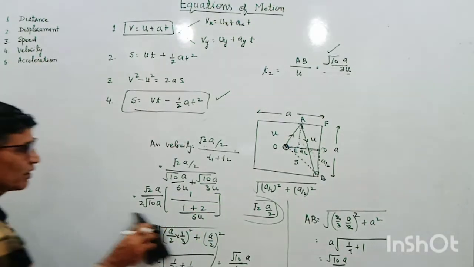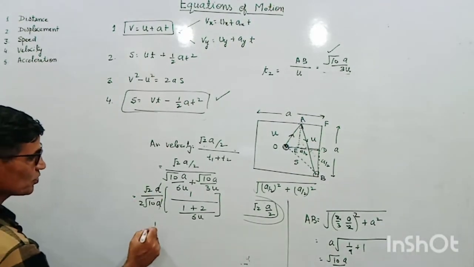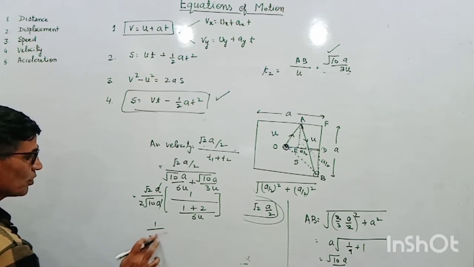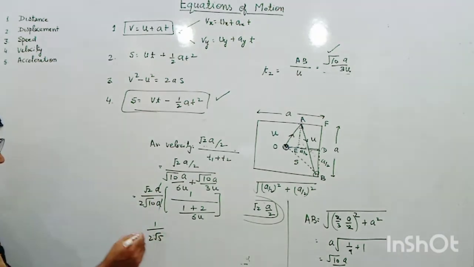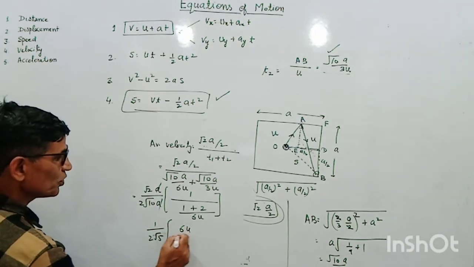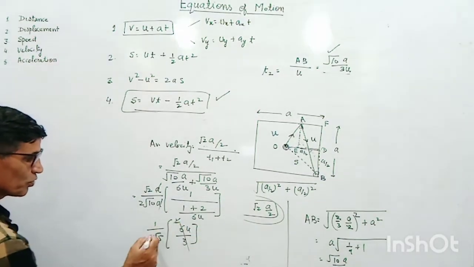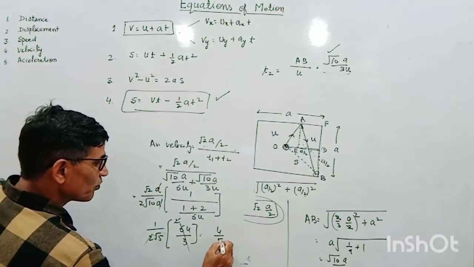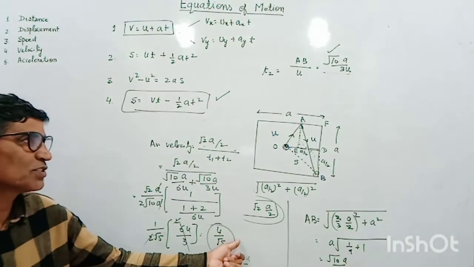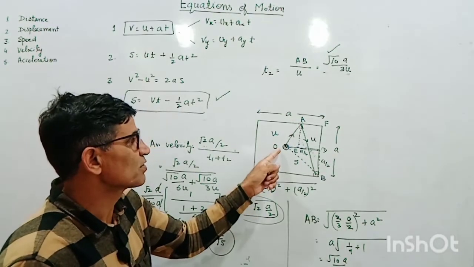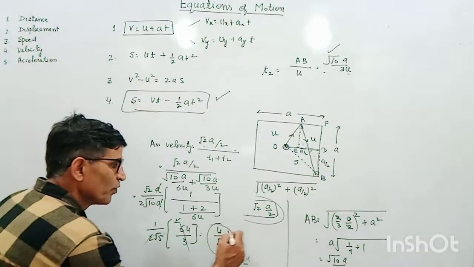And finally I can write it. This a is cancelled out, and this is 1 by 2 root 5, which equals 6u divided by 3. Further calculating, the 2s cancel out, and this is u by root 5. This is our answer, u upon root 5. This is the average velocity if the striker strikes this boundary and falls into the corner of the carom board.